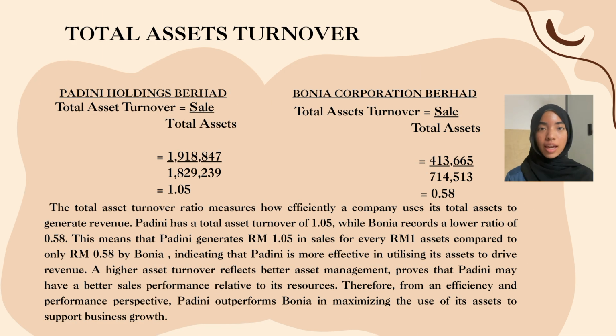And this is the total asset turnover, with the formula total asset turnover equals sales divided by total assets. First is Padini Holdings Berhad, with sales of 1,918,847 divided by 1,800,029, and we got the answer 1.05. The next one is Bonia Corporation Berhad, with sales of 413,665 divided by total assets of 714,513, and we got 0.58.